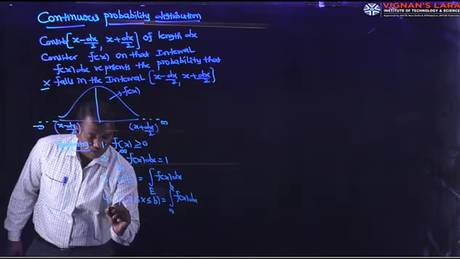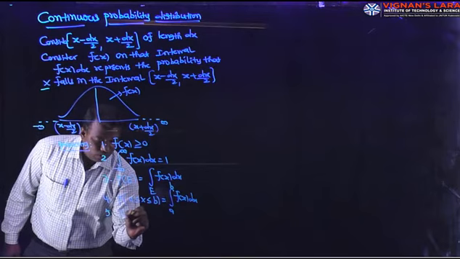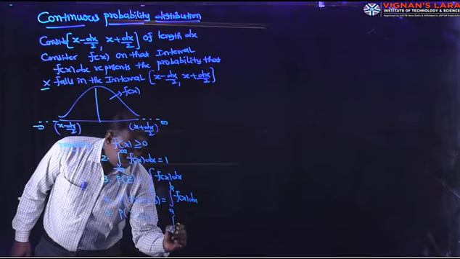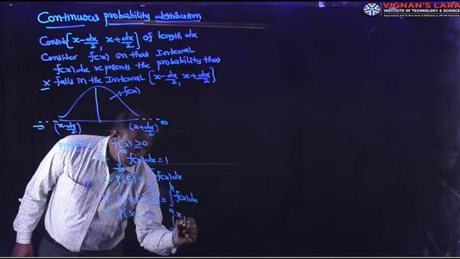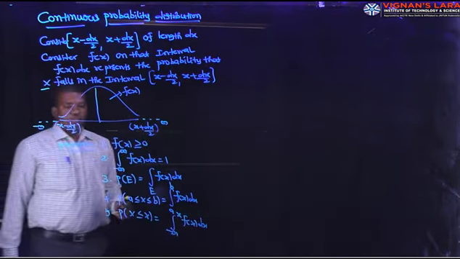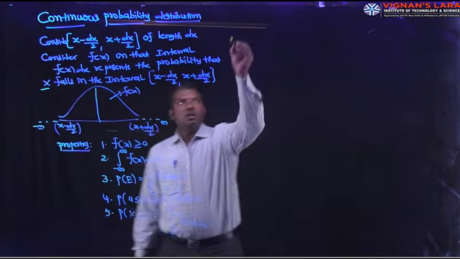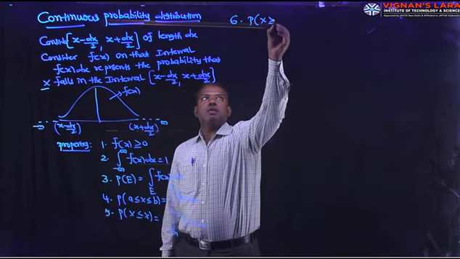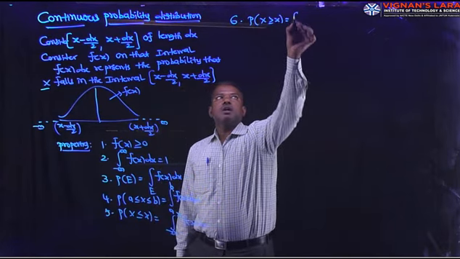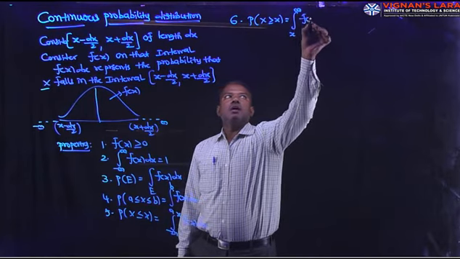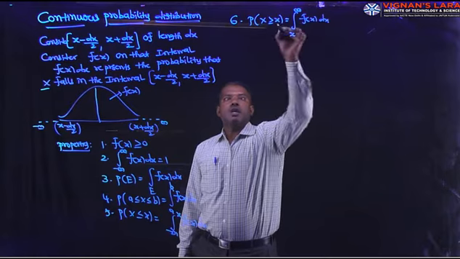And next one, fifth one, P of X less than or equal to x means integral minus infinity to x f of x dx. And next one is P of X greater than or equal to x means integral x to infinity f of x dx.